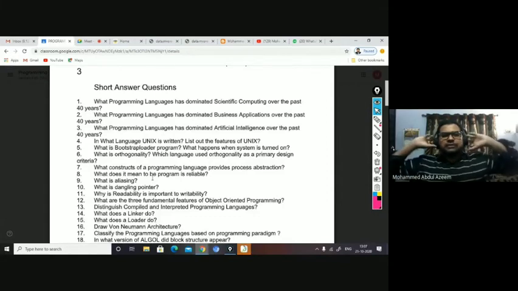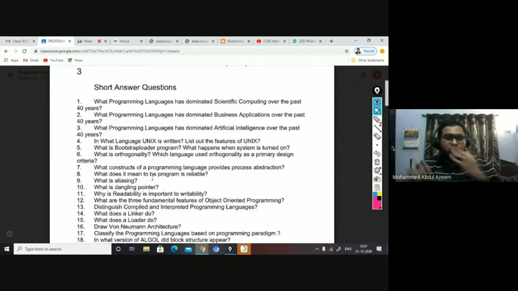What programming language has dominated scientific computing over the past 40 years? Anybody from your class?